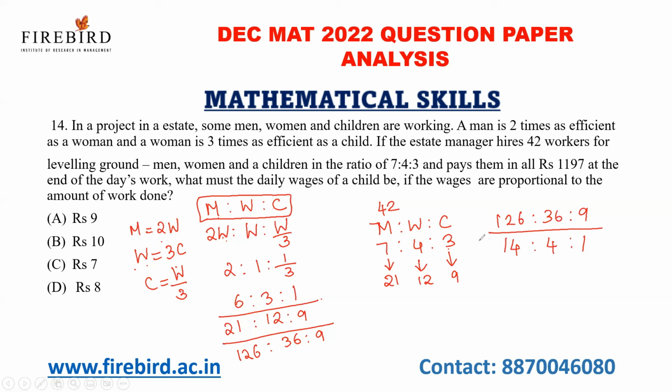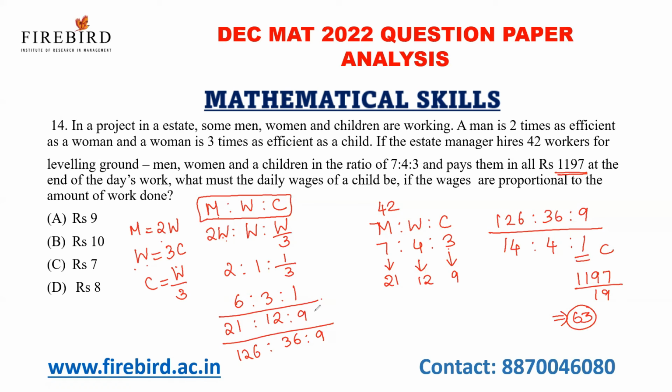Now see here, 1197 rupees is given in total. What is 14 plus 4 plus 1? 19. So divide this amount by 19. I'll get 63 as answer. 63 is the one part for children.